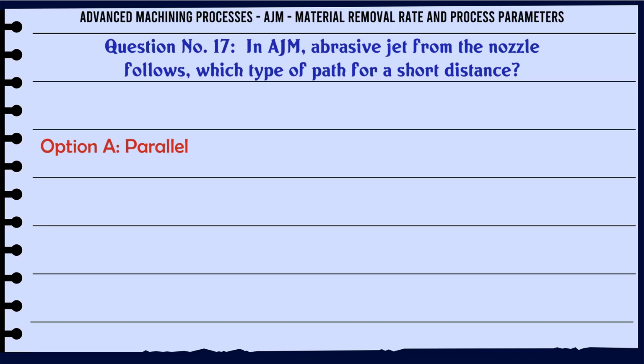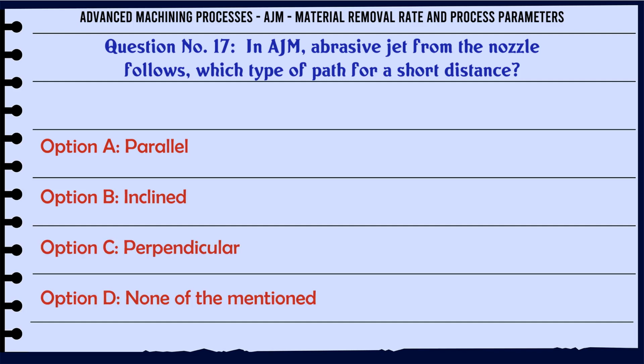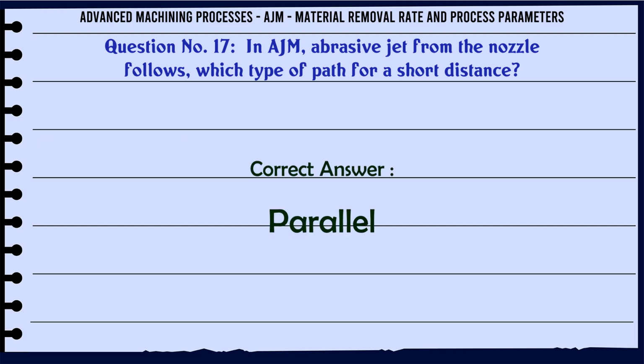In AJM, abrasive jet from the nozzle follows which type of path for a short distance? A parallel, B inclined, C perpendicular, D none of the mentioned. The correct answer is parallel.